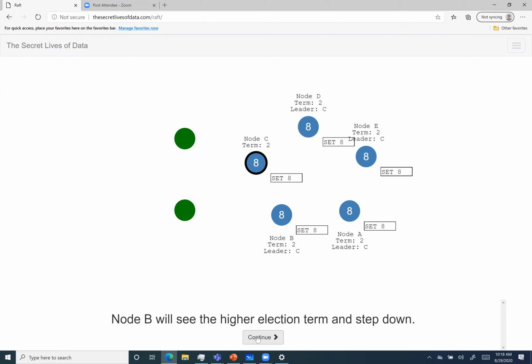What will happen in node B's case when it receives the append entries from node C? It will see, oh, it is coming from a higher term. That means it's my time to step down and become a follower. So node B will turn into a follower and the leader will be C.